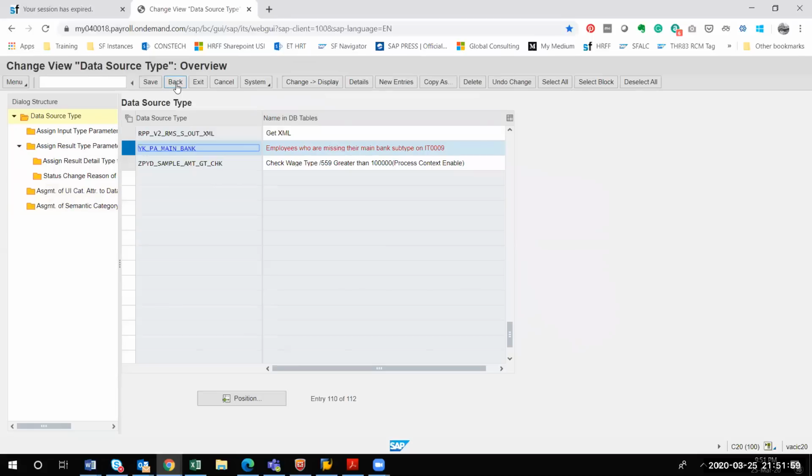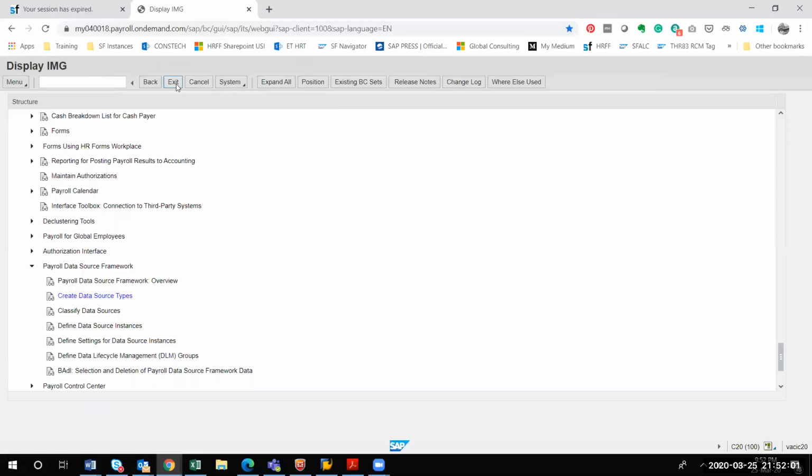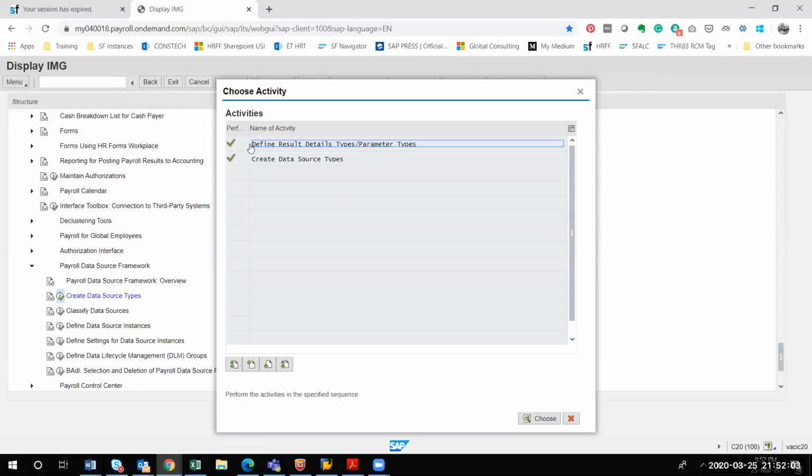This is regarding data source type. Once it is done, these two activities are completed. This is a critical activity where you have to do all 37 validations. It is time consuming but easy; you just copy paste. I've already created one of those 37, so you have to create the remaining 36. You don't have to configure those that are US specific. You can skip wherever it is written US specific.